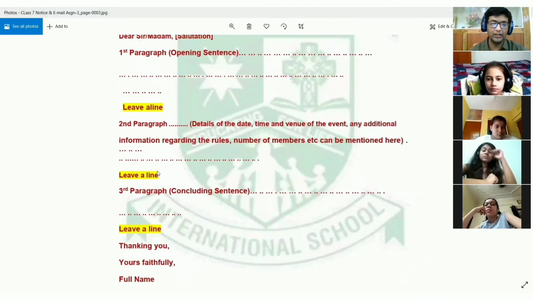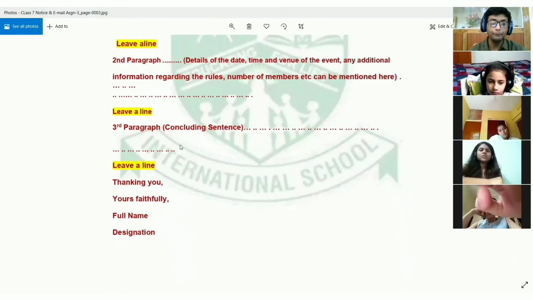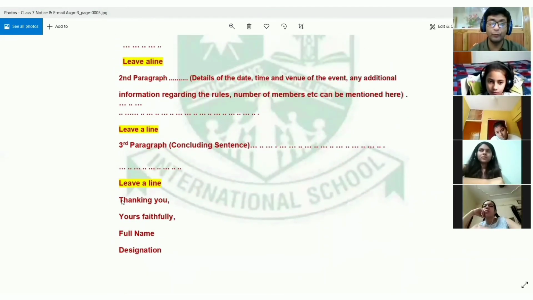Then you are going to write your third paragraph, which will be your concluding point, right? In the third paragraph, you are going to conclude your email. And then again, after completing your third paragraph, you will leave a line. Then see, this is very important.